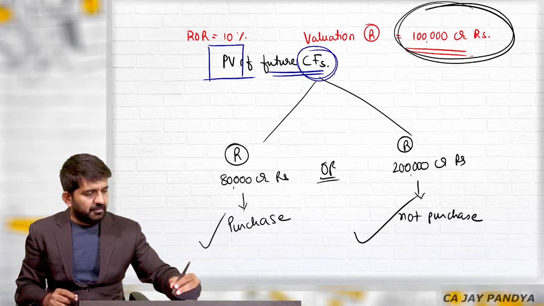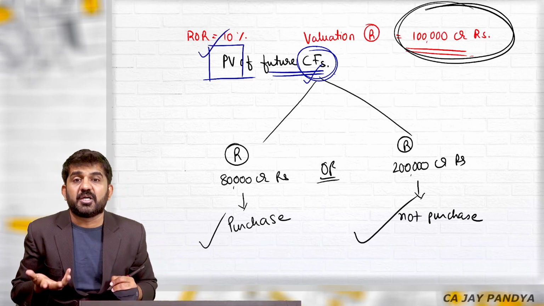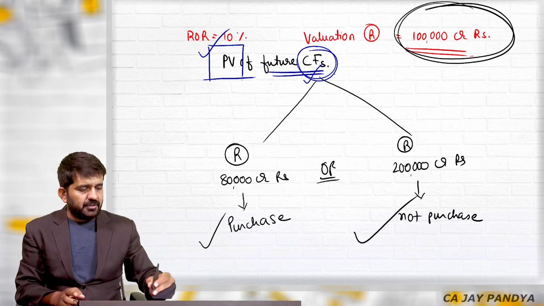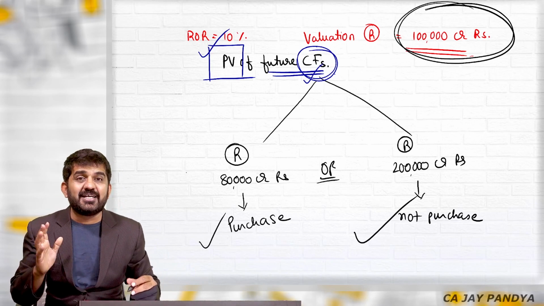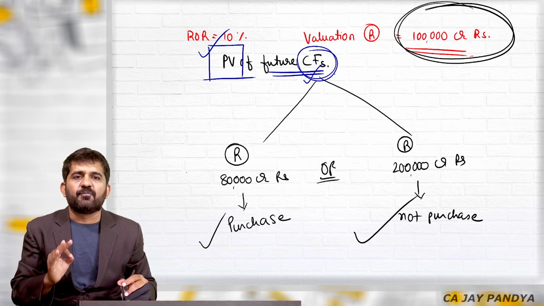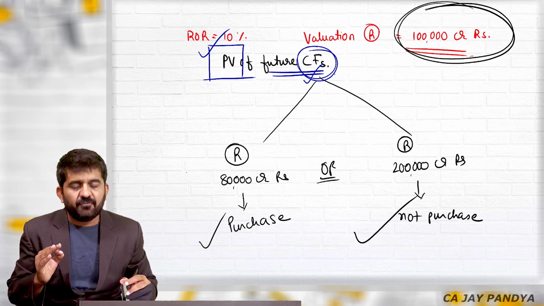Of course, we'll be going into deep of this cash flows, what is required rate of return or what discount rate should be used. This all things we are going to learn. But the basics of this present value should be absolutely clear to you. Present value of future cash flows is how you value anything in finance.